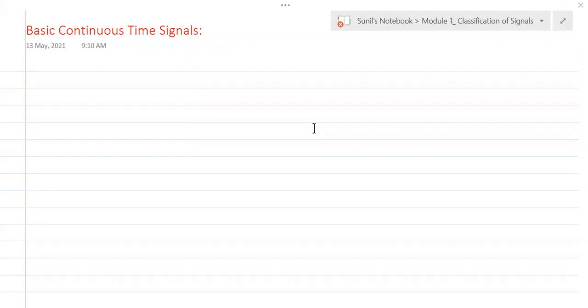So let me write that now. The signals that I'm talking about are the basic signals. So we have known what basic signals are all about.